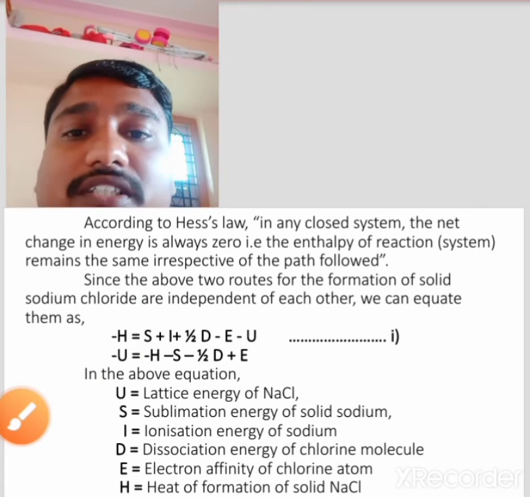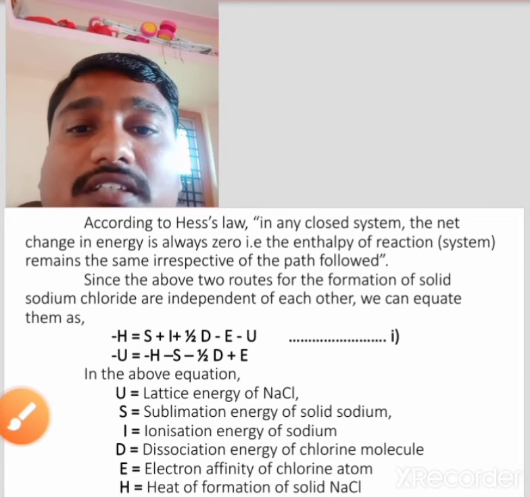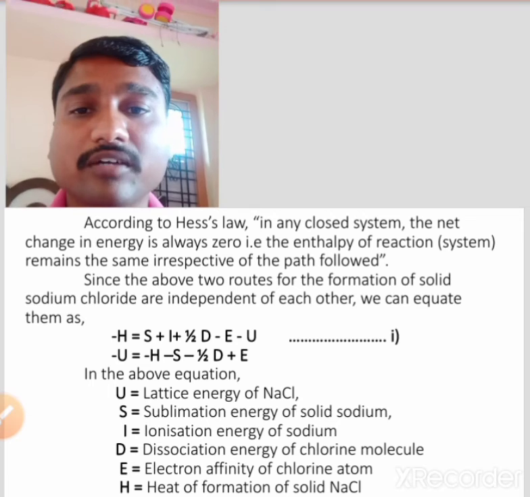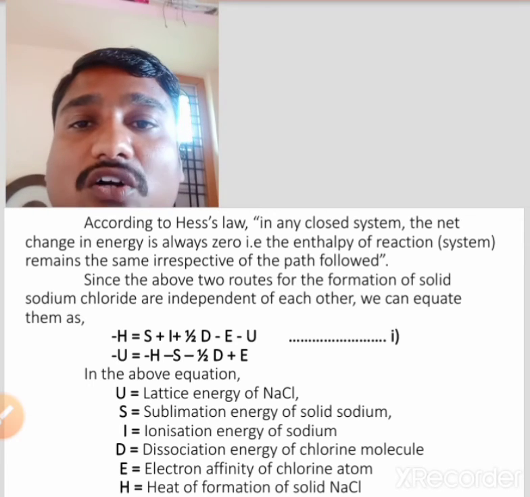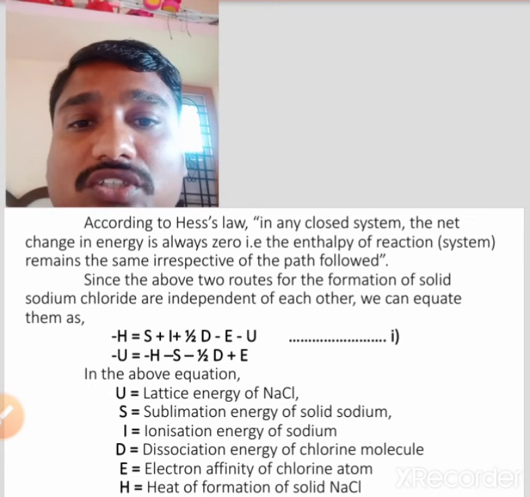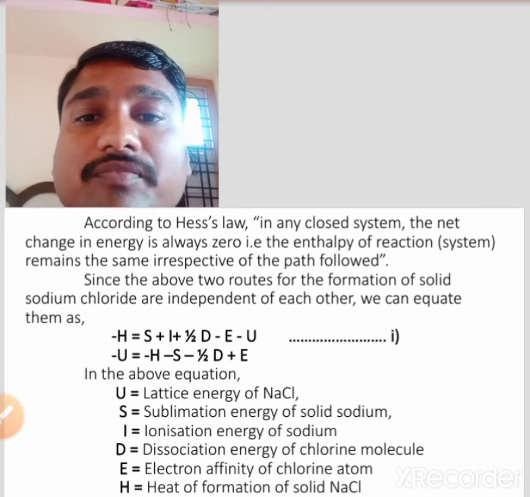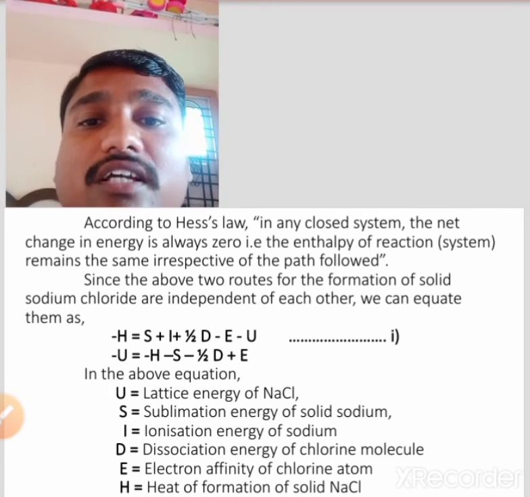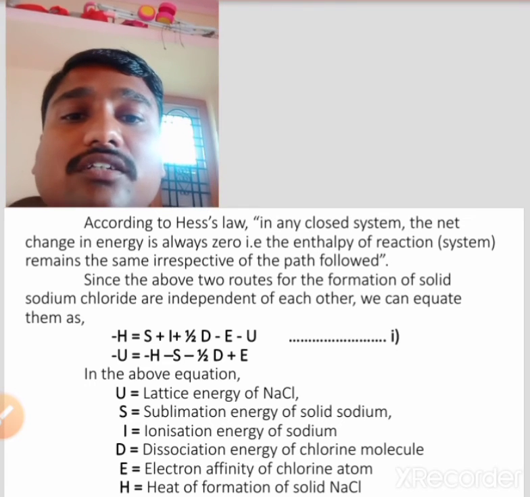In this equation, U means lattice energy of sodium chloride. S means sublimation energy of solid sodium. I means ionization energy of sodium. D means dissociation energy of chlorine molecule. E means electron affinity of chlorine atom. H means heat of formation of sodium chloride.